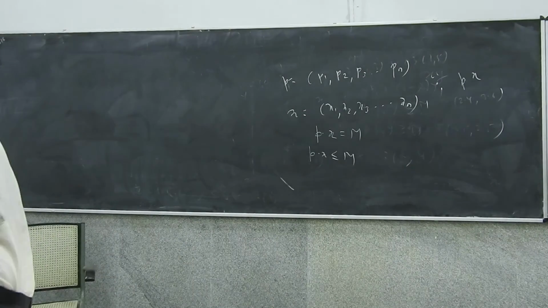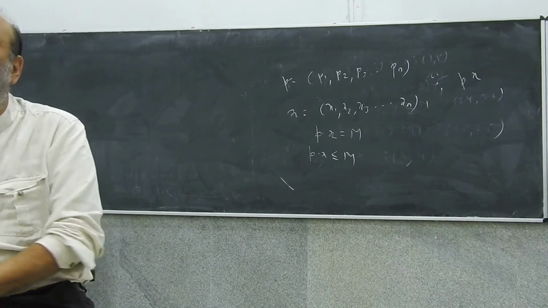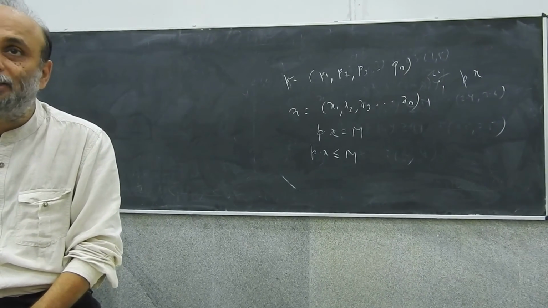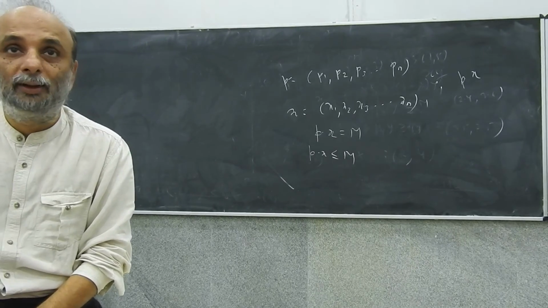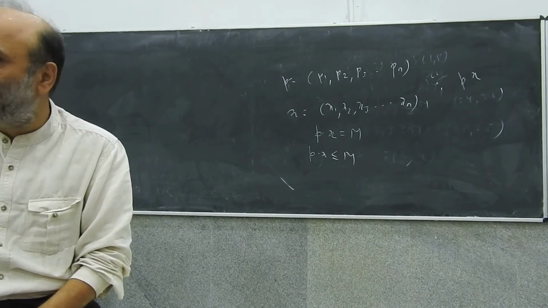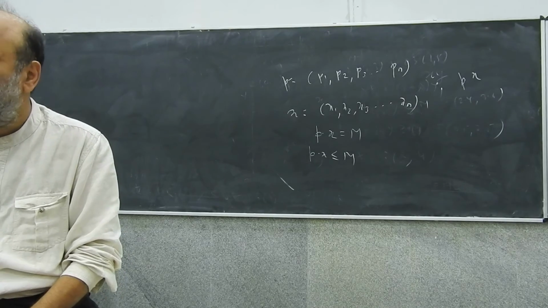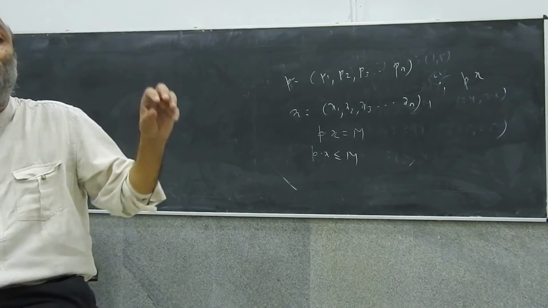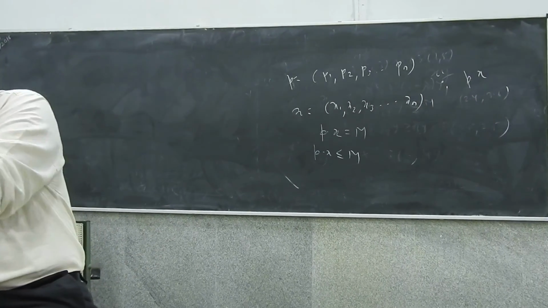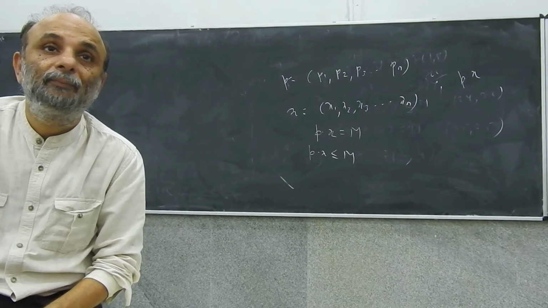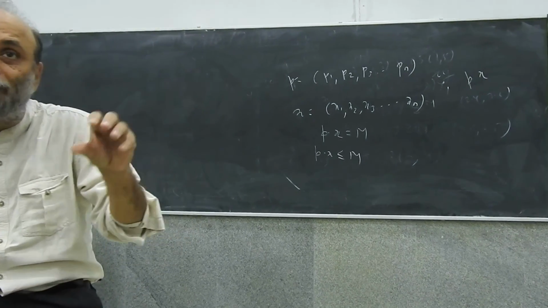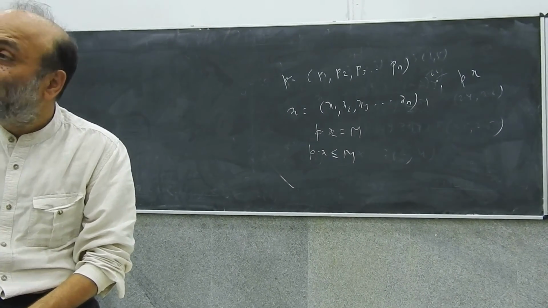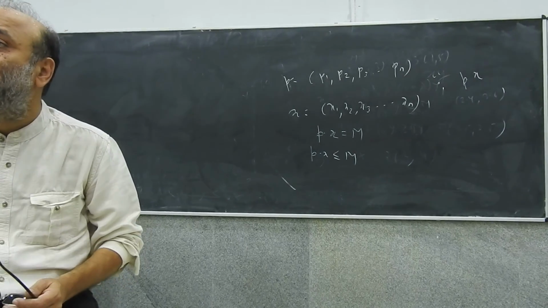Suppose x1, x2, x3, x4, x5, x6 and so on is a sequence of consumption bundles, each of which is affordable, each of which lies in that set. Suppose this sequence converges to a consumption bundle X star. So it's a limit of the sequence of affordable consumption bundles. Will that consumption bundle also be affordable?